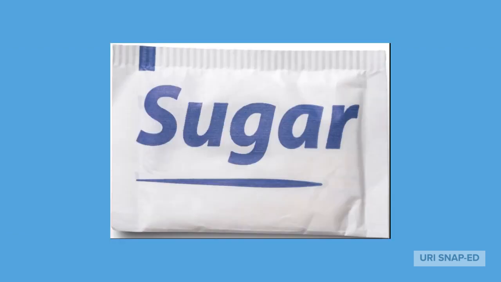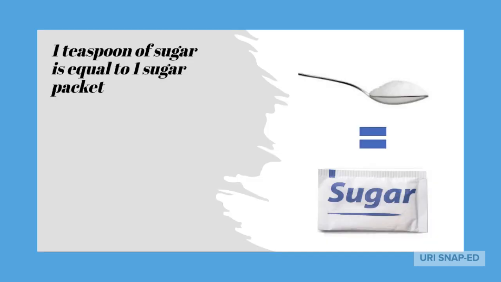This is a generic picture of a sugar packet. The sugar packet represents added sugar. Added sugar is found in baked goods, candy, and sugar-sweetened beverages. Too much sugar can lead to dental problems, heart disease, obesity, and diabetes. Here you can see that 1 teaspoon of sugar is equal to 1 sugar packet.